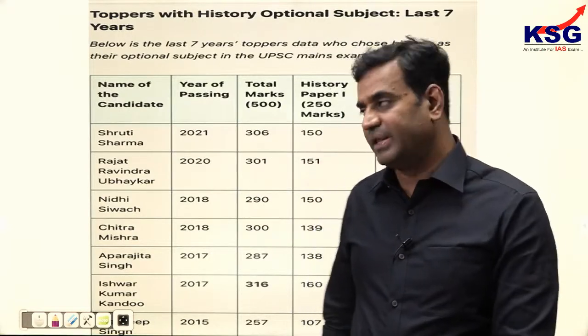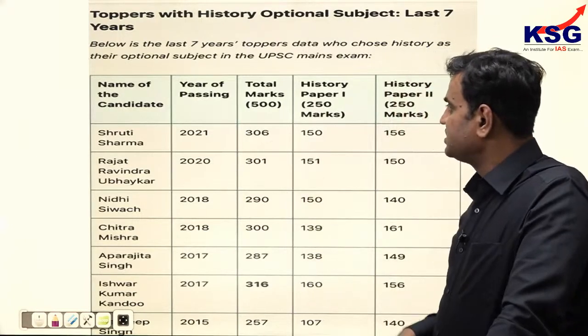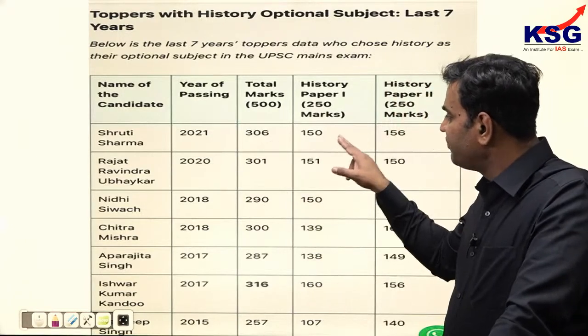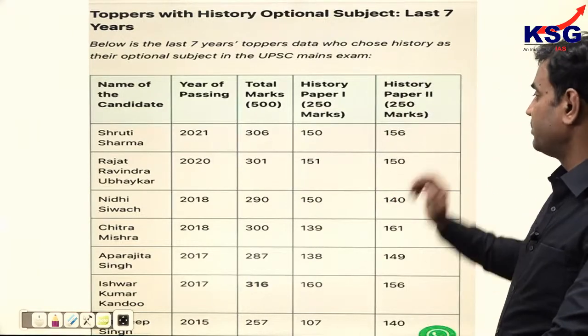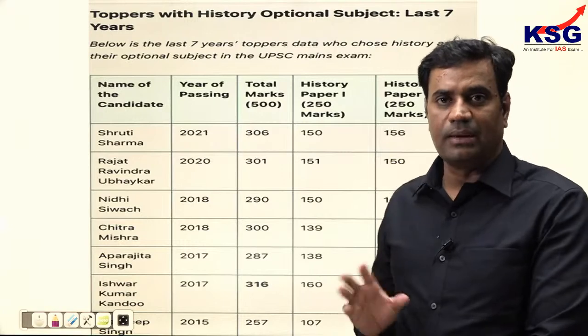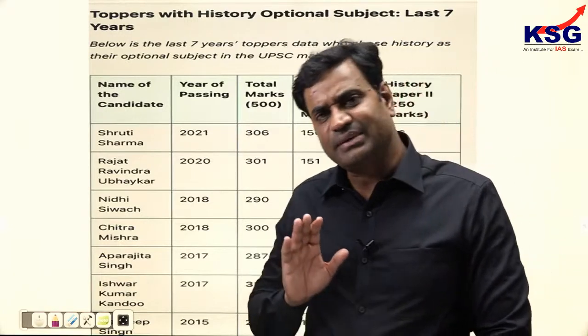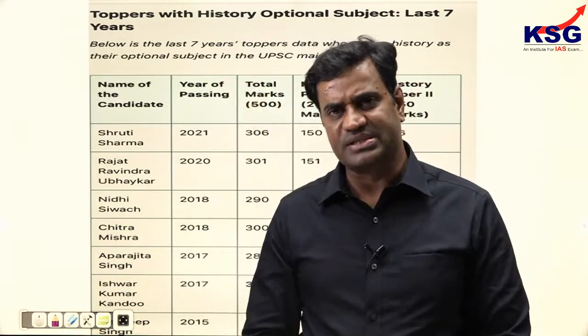Out of 306 marks, she scored 150 marks in paper 1 of ancient and medieval India, and 150 marks in paper 2. So it amounted to 306 marks, and that placed her on rank 1.